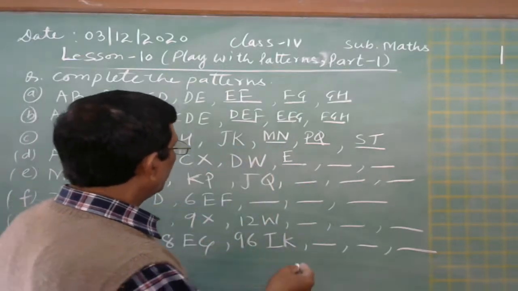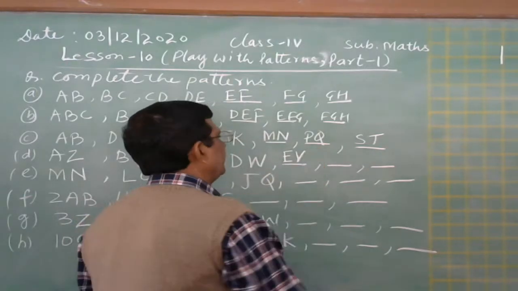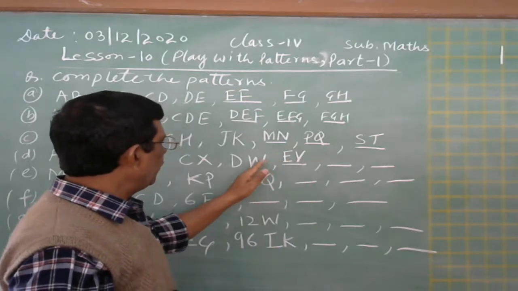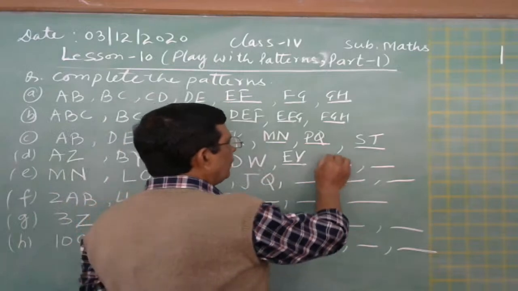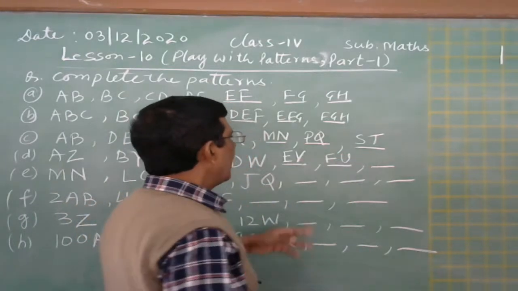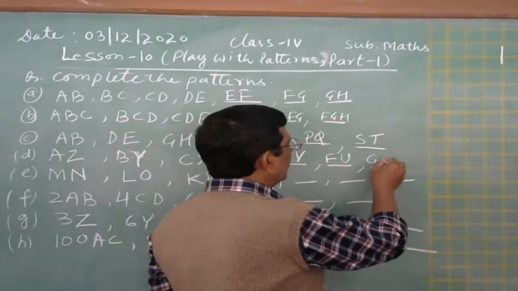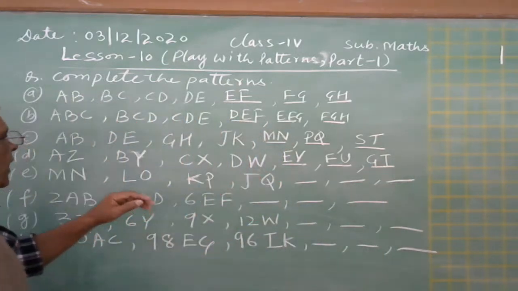That will come V. Before W it is V, and then F before V U. And then G, and before U T. So you can check it out.